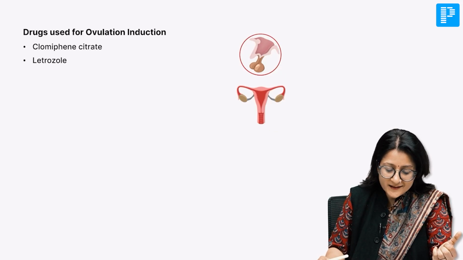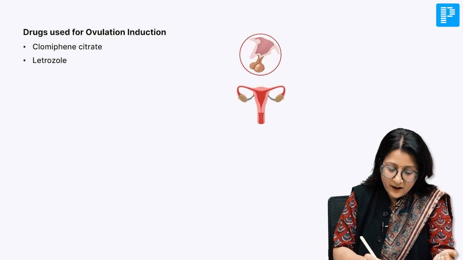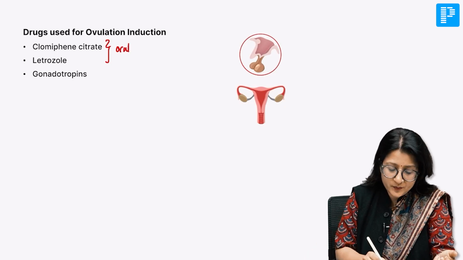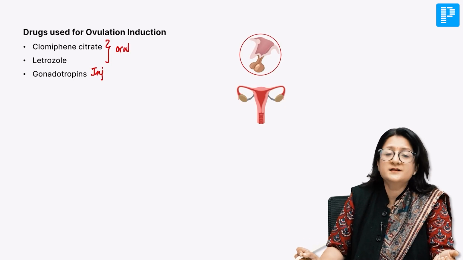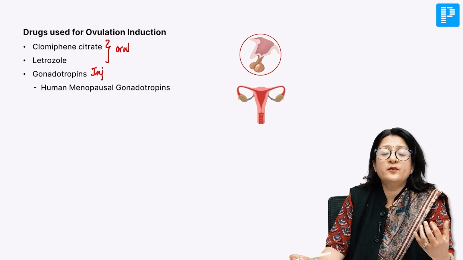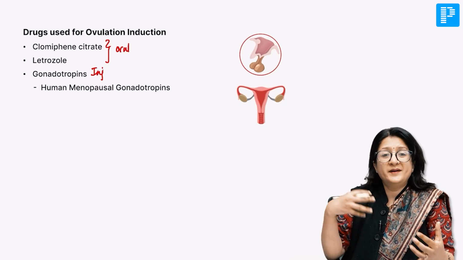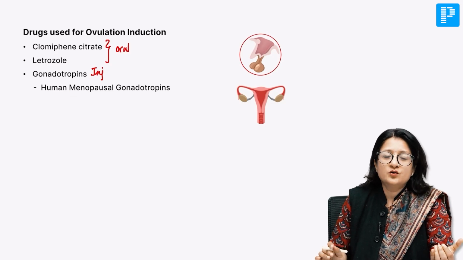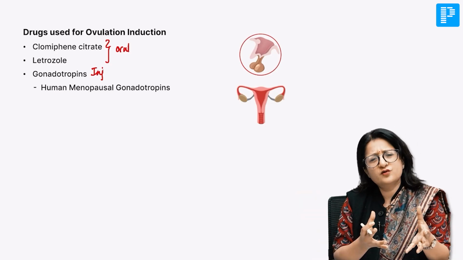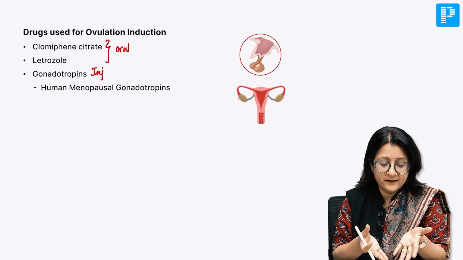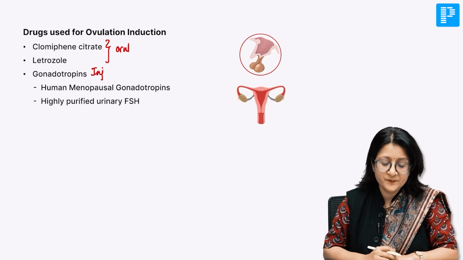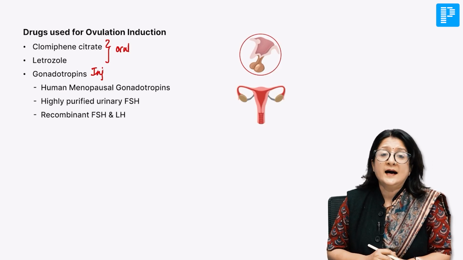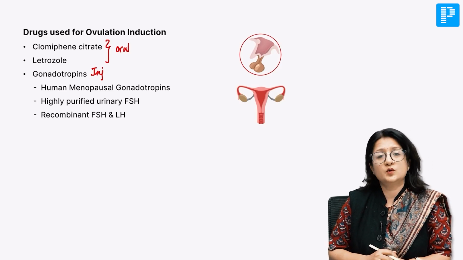So, there is clomiphene citrate, there is letrozole. Now, these are oral drugs. Then we have gonadotropins. These are injectable drugs. We have human menopausal gonadotropins, which are obtained from urine of postmenopausal women. Batches of those are collected, then purified, and we get these human menopausal gonadotropins. We also have highly purified urinary FSH available. We have recombinant FSH and LH also available.